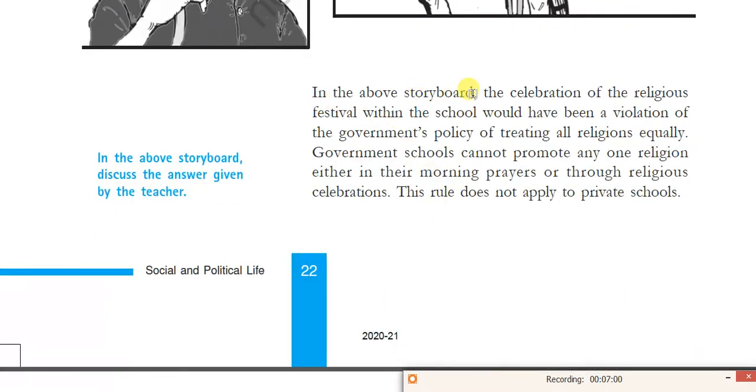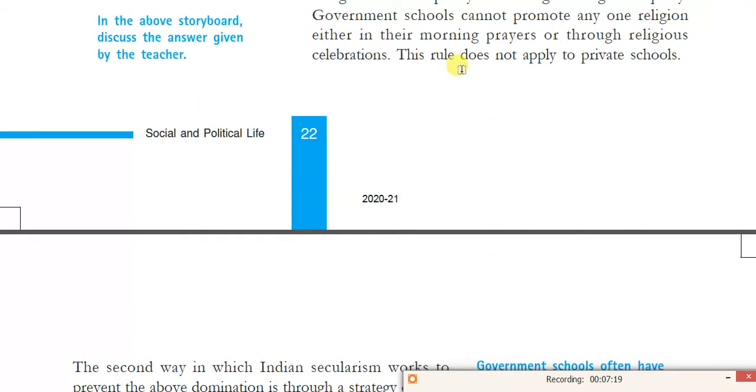So in the above storyboard, the celebration of a religious festival within the school would have been a violation of the government's policy of treating all religions equally. Government schools cannot promote any one religion, either in morning prayers or through religious celebrations. But this does not apply to private schools. That means private schools can celebrate religious festivals.